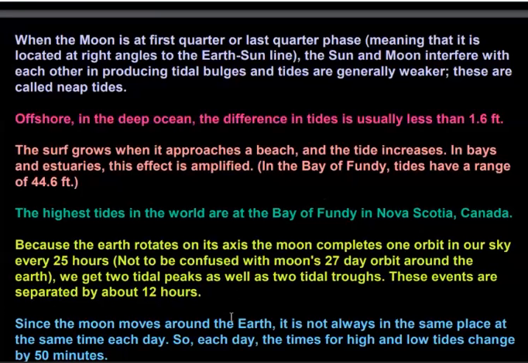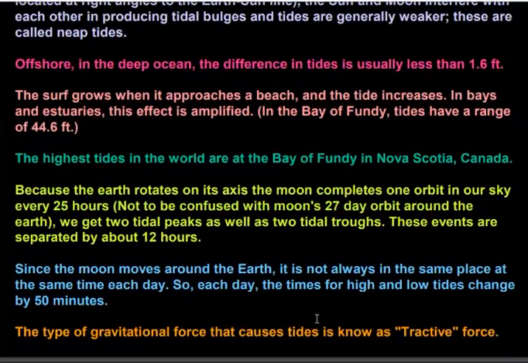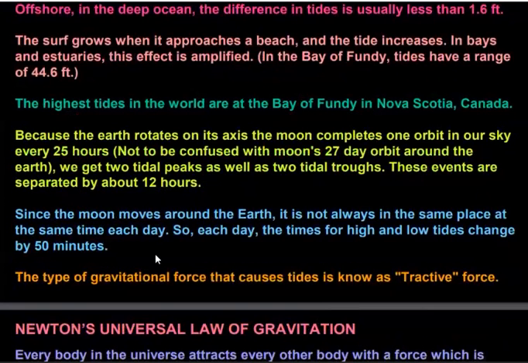Since the moon moves around the earth, it is not always in the same place at the same time each day. So each day the time for high and low tides changes by 50 minutes. The type of gravitational force that causes tides is an attractive force.